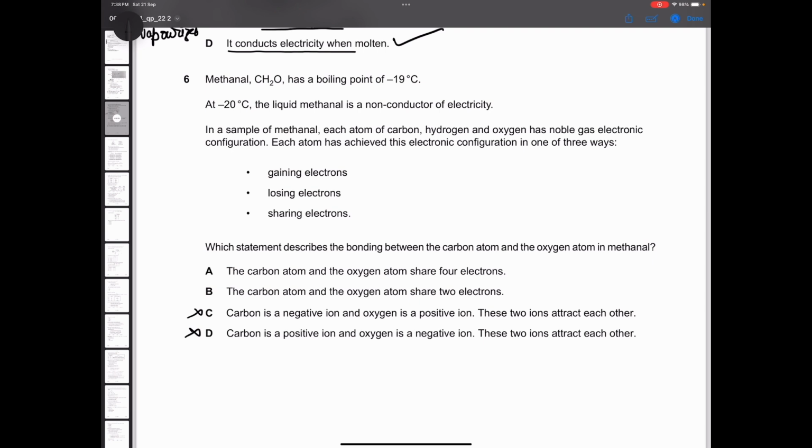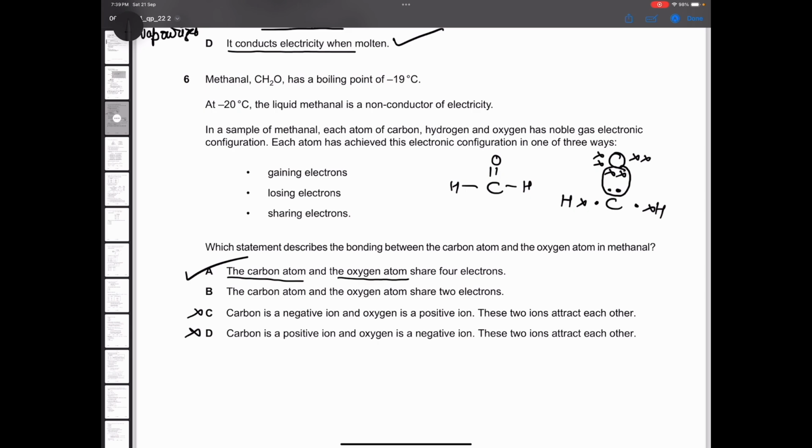So C and D automatically get cut. Now, carbon atom and oxygen atom share 4 electrons. Carbon and oxygen share 4 electrons. And methanol's structure looks like this. So we can say carbon has 2 electrons here, 1 here, 1 here. Hydrogen has 1 electron here, another here. Oxygen has 1, 2, 3, 4, 5, 6. So carbon is sharing 2, oxygen is sharing 2. So they are sharing 4 electrons here. Means this is the correct statement.